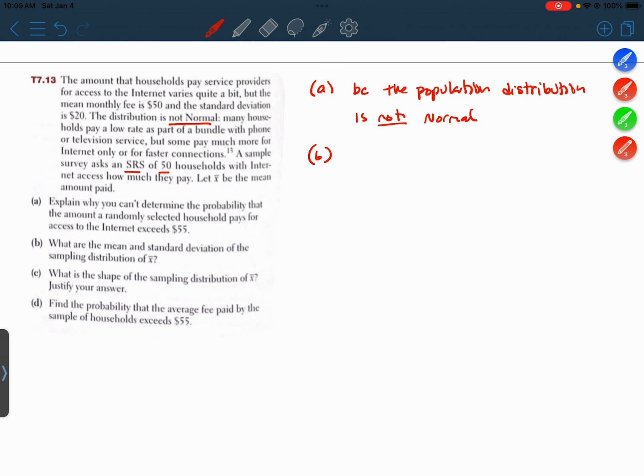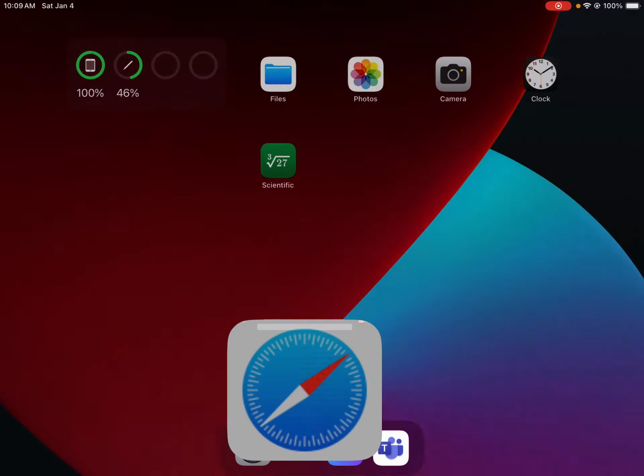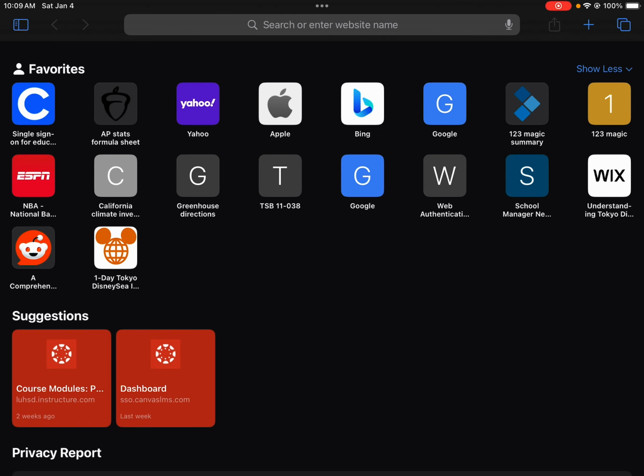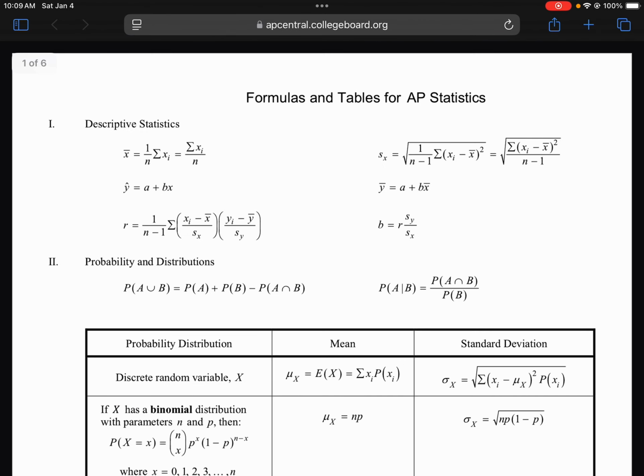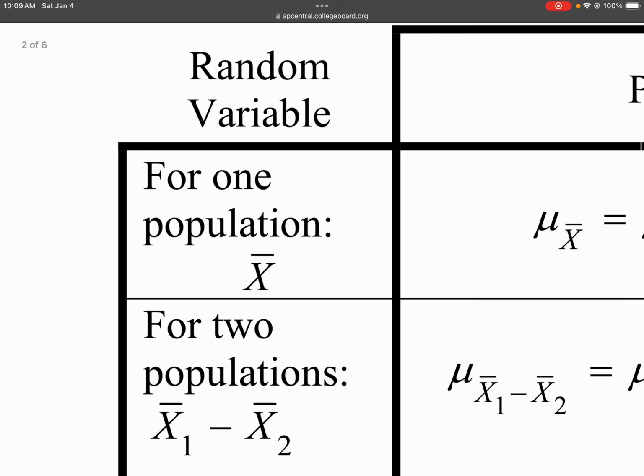All right, part B. What are the mean and standard deviation of the sampling distribution of X bar? This is a perfect opportunity for us to go ahead and use our formula sheet. So it's a question about X bar.